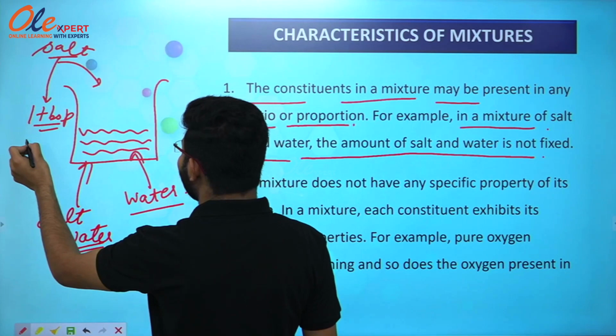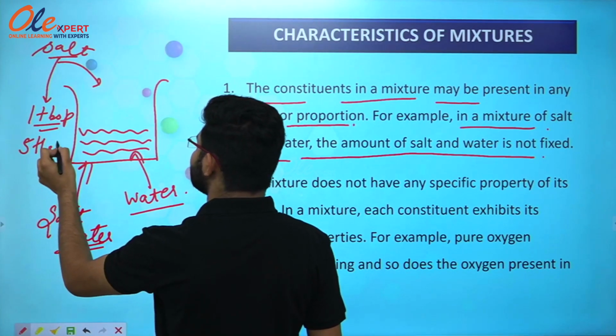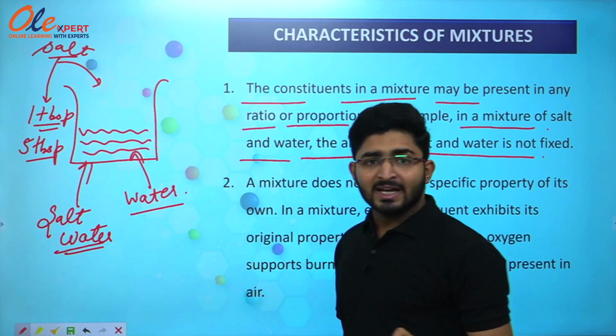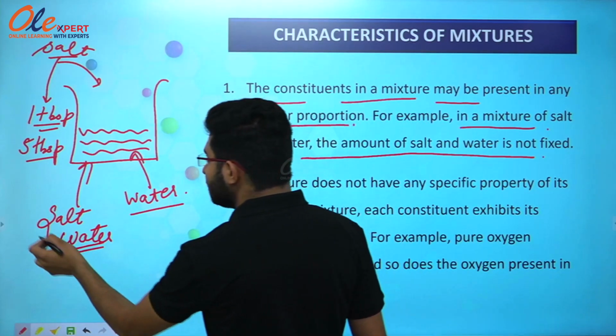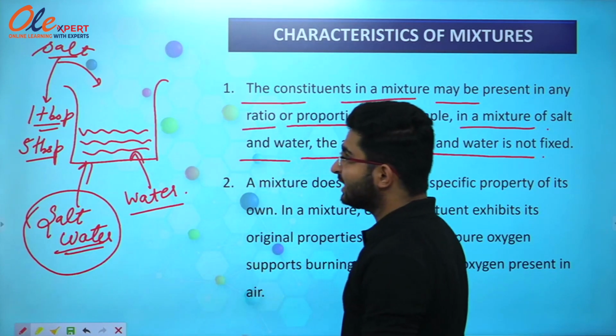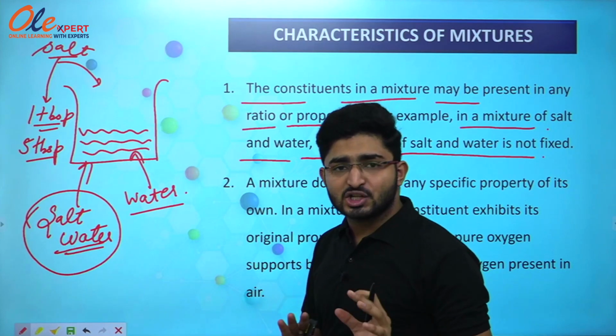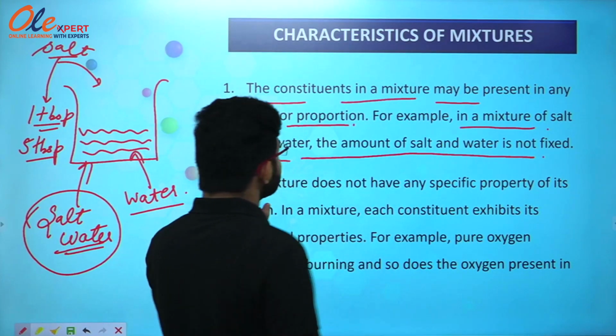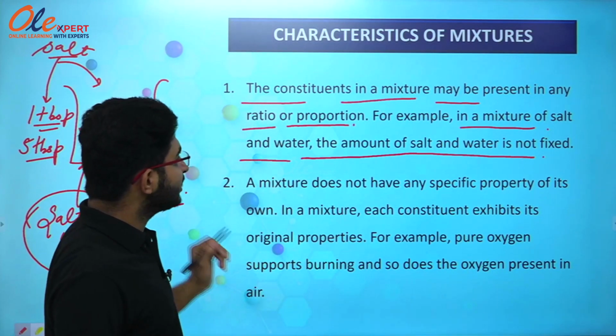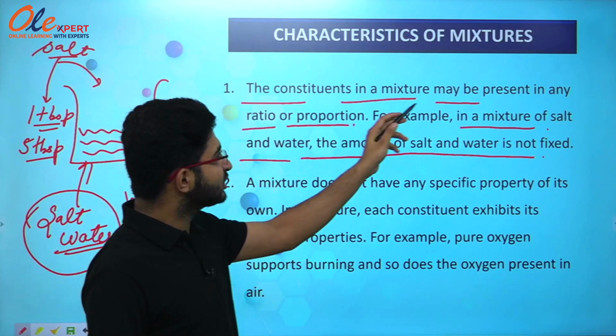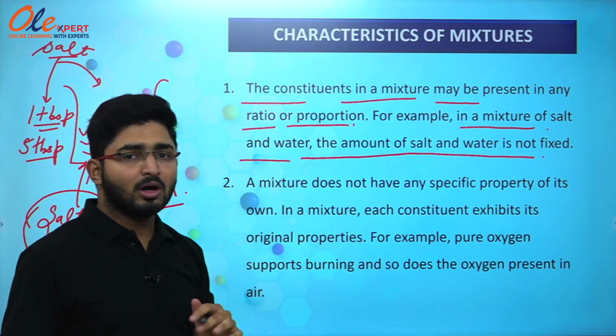But if I add 5 tablespoons of salt in the water, then it will also be called salt water or salt solution. So the proportion or ratio of salt has changed, but the mixture is the same, that is salt solution. That is why the constituents in a mixture may be present in any ratio or proportion.